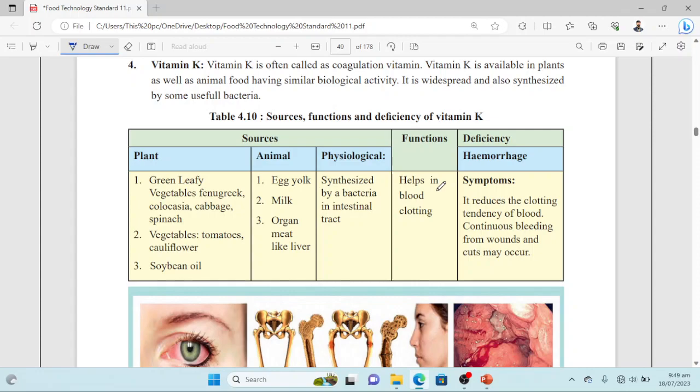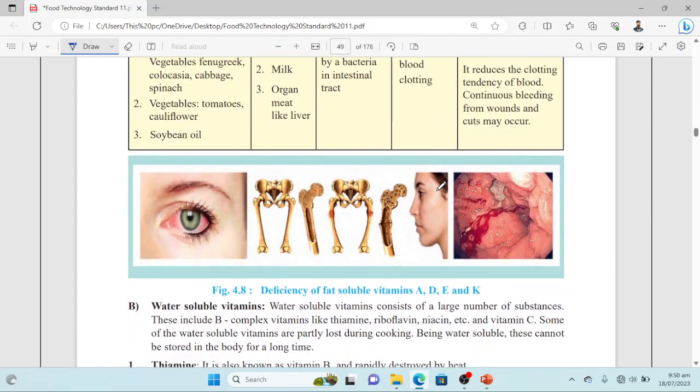Continuous bleeding from wounds and cuts may occur. So if there is no normal clotting in the body due to inadequate amounts of vitamin K, that can lead to the deficiency state, that is hemorrhage. So this is all about vitamin K.